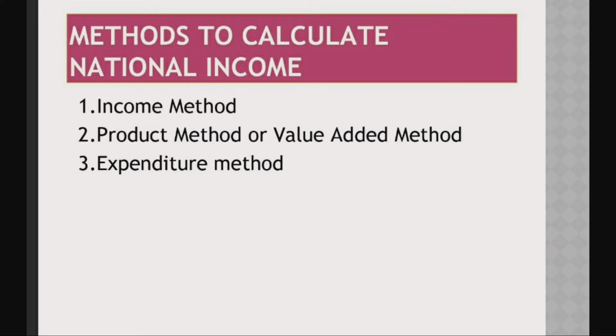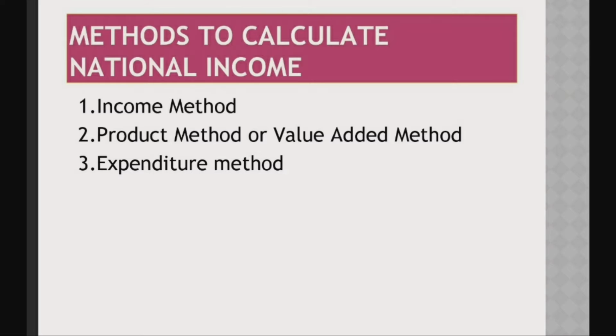Children, let's move on to discuss the different methods to calculate the national income of a country. What is national income? You have learned that since the beginning of this lesson. That is the money value of all final goods and services produced in a country during a financial year. That is national income. So, there are different methods to calculate national income. The Central Statistics Office is a governmental agency in India. They are calculating the national income of our country.